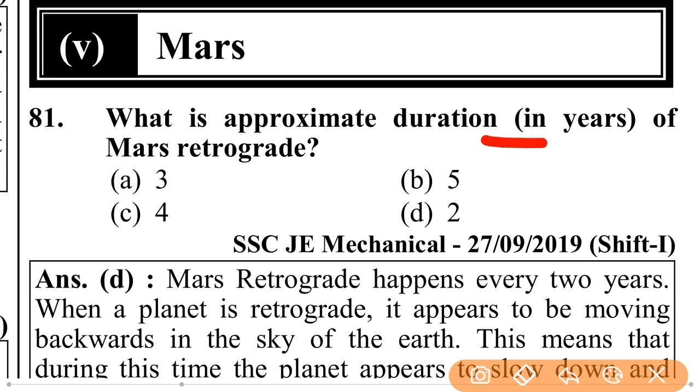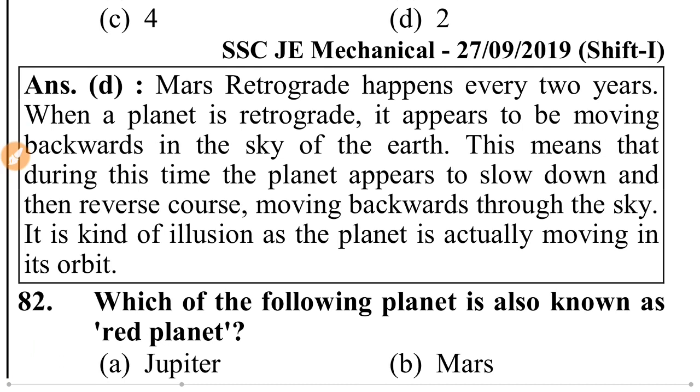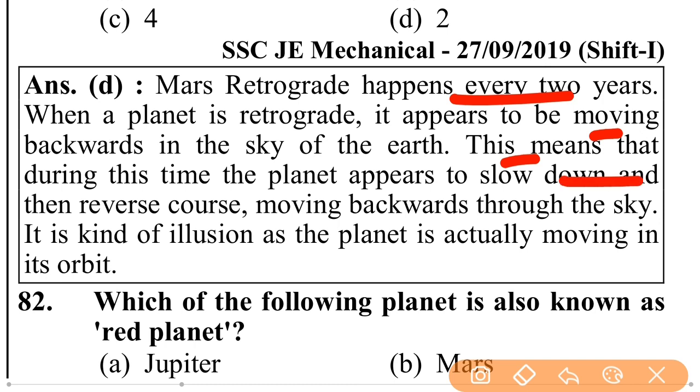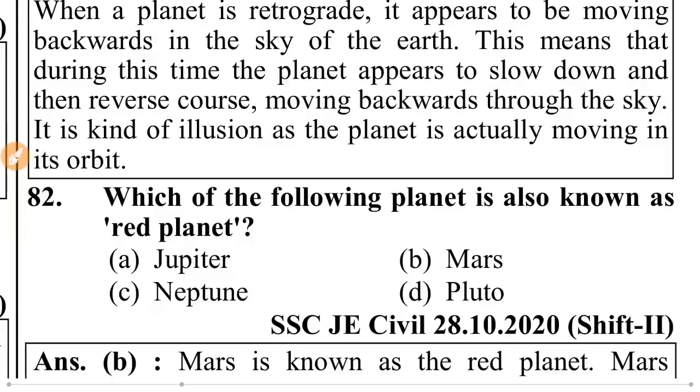What is the approximate duration in years of Mars retrograde? That is 2. Mars retrograde happens every 2 years. When a planet is retrograde, it appears to be moving backward in the sky from the Earth. This means that during this time the planet appears to slow down and then reverse course, moving backwards through the sky. It is a kind of illusion, as the planet is actually moving in its orbit.